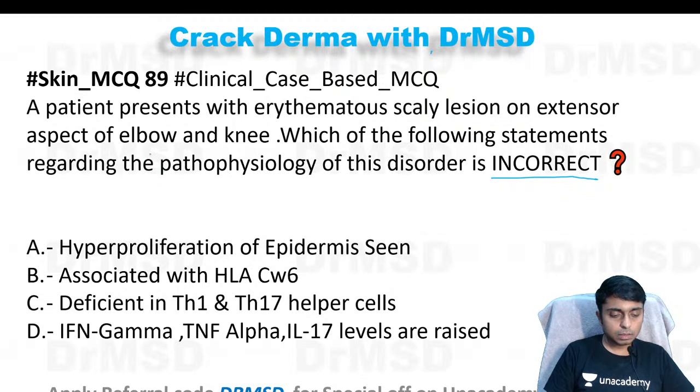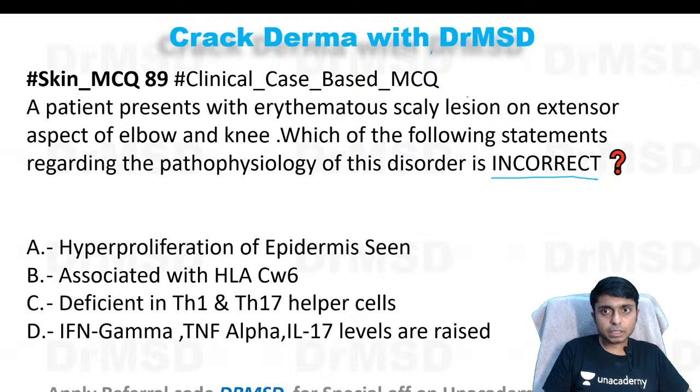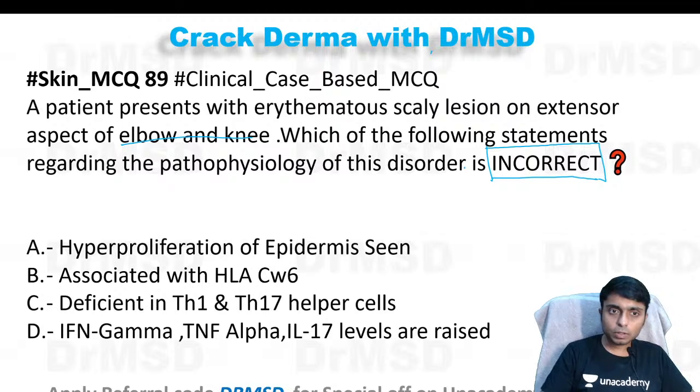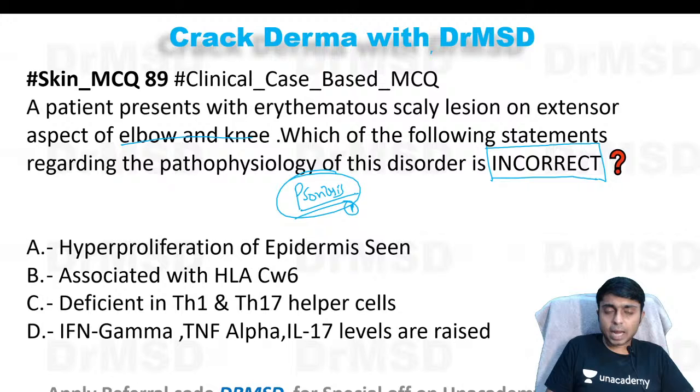I will just explain this in brief. From the question you can say the patient presents with an erythematous scaly lesion on the extensor aspect of the elbow and knee. The question is asking which of the following statements regarding pathophysiology of this disorder is incorrect. So we need to answer the incorrect statement among the following. From the question, if you have understood that the diagnosis is psoriasis, then your diagnosis is correct.